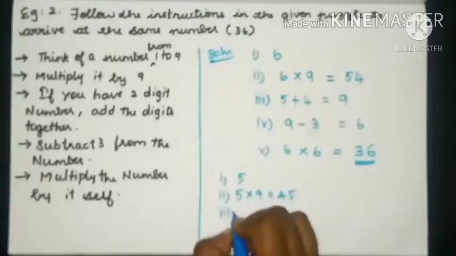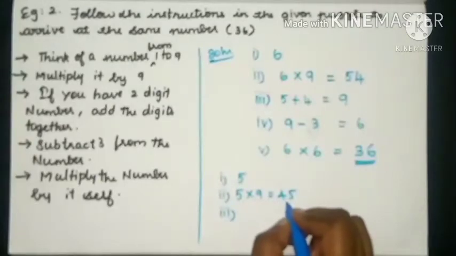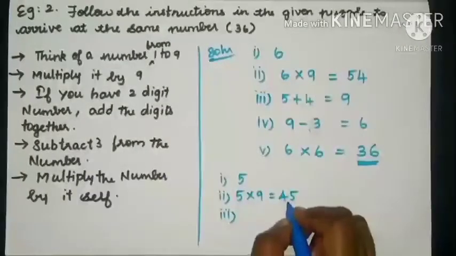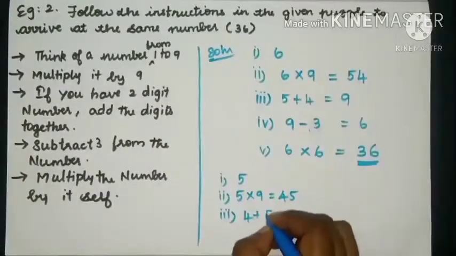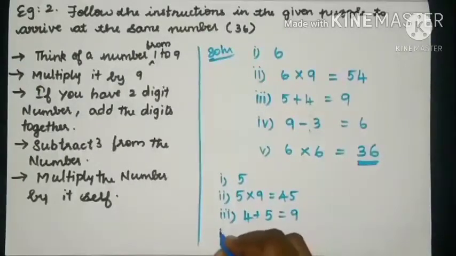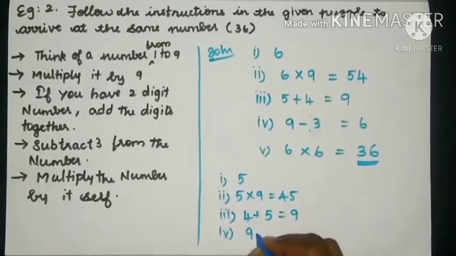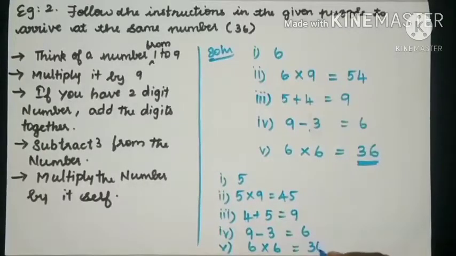And then you have to add the digits. 4 plus 5 is equal to, yes, 9. And then you have to subtract 3: 9 minus 3 is 6. Then you have to multiply the number by itself. You will get the answer as 36. If you think of any number from 1 to 9, you will get the final answer as 36 only.